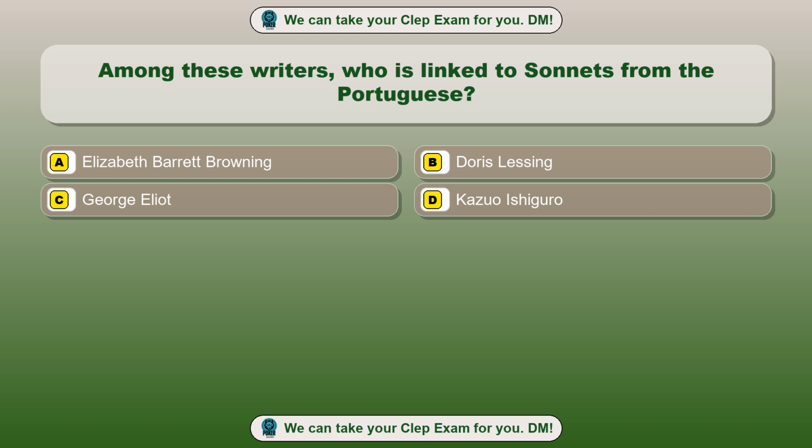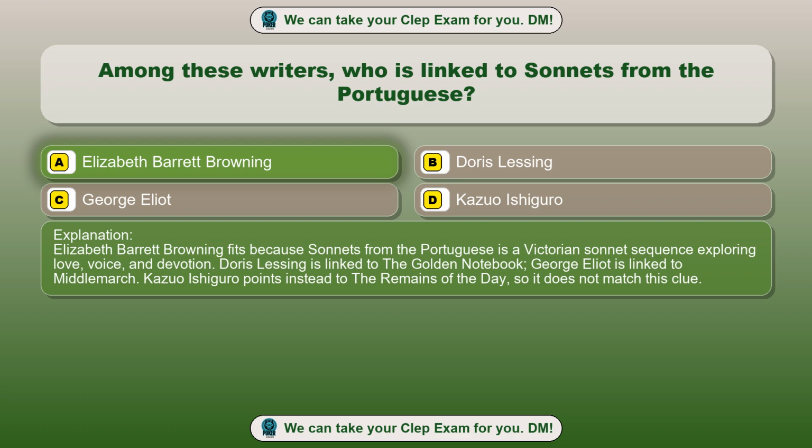Option D, Kazuo Ishiguro. The correct answer is option A, Elizabeth Barrett Browning. Elizabeth Barrett Browning fits because Sonnets from the Portuguese is a Victorian sonnet sequence exploring love, voice, and devotion. Doris Lessing is linked to The Golden Notebook, George Eliot is linked to Middlemarch. Kazuo Ishiguro points instead to The Remains of the Day, so it does not match this clue.